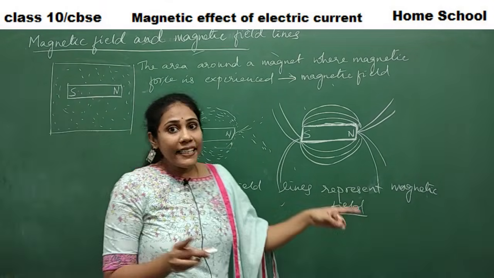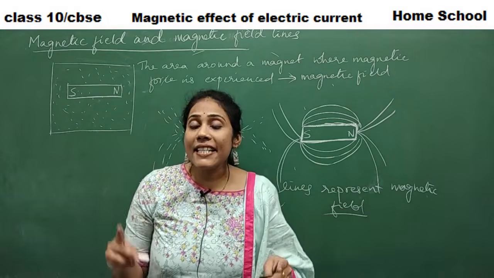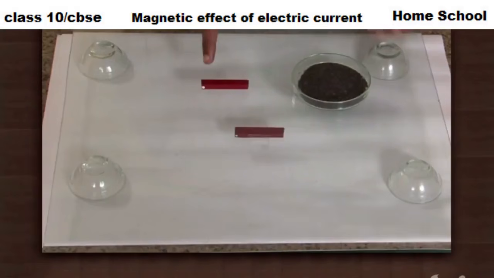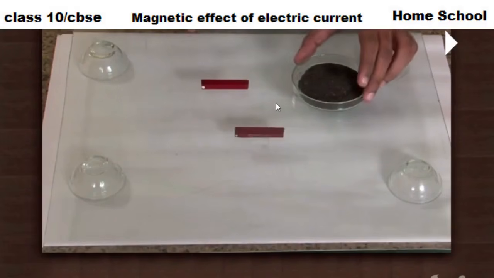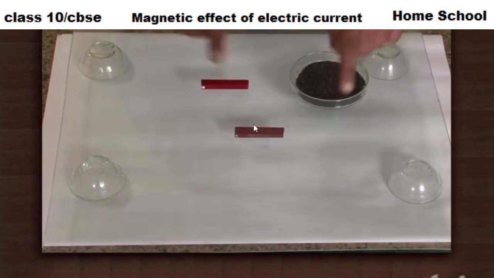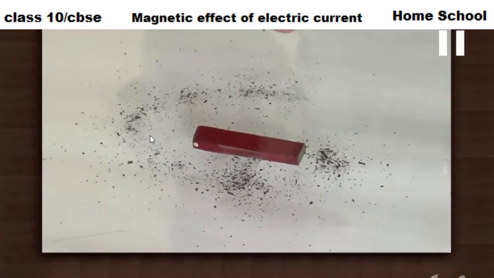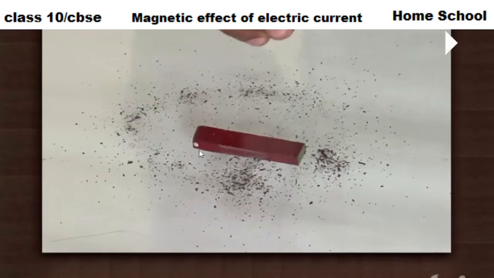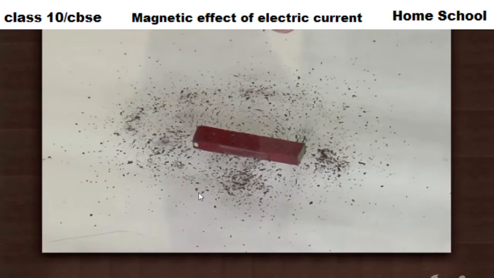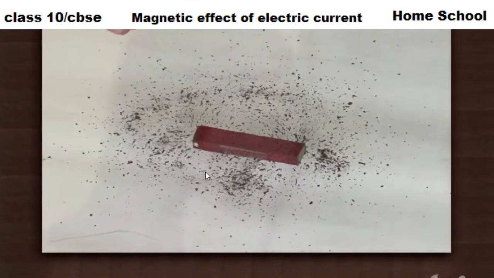Okay, so let us see a visual so that you will understand better. Here is the experiment where we use iron filings to detect the magnetic field around the bar magnet. You have to take a white sheet and spread the iron powder. Iron filings is nothing but iron powder. You have to spread the iron powder around a bar magnet.